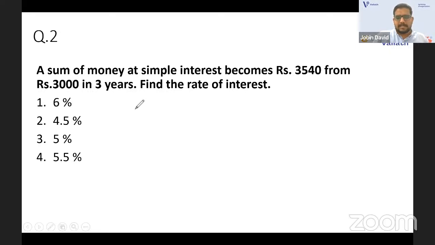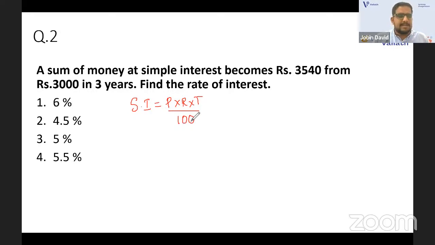You should know the simple interest formula. I will give you the formula. Simple interest is equal to SI is equal to P into R into T by 100. Okay. This is the formula for simple interest. P into R into T by 100.